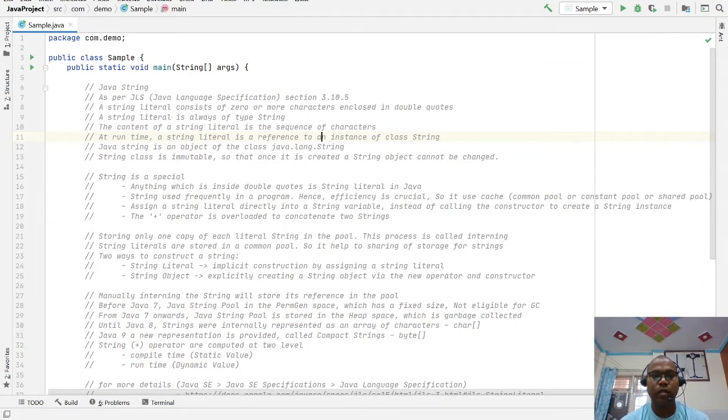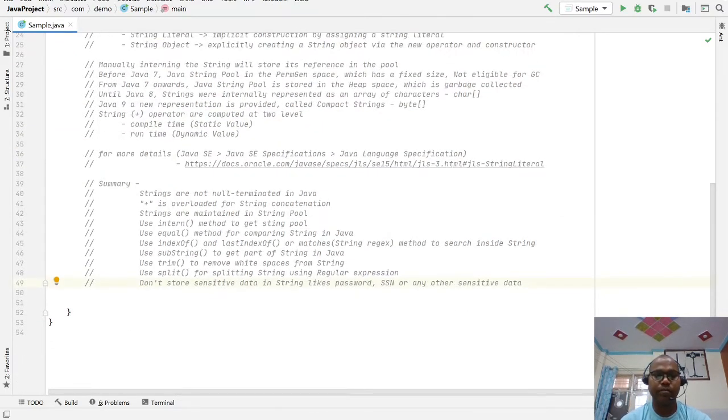So it is mentioned here that a Java string is an object of the class java.lang.String. Java does not just say that a string literal is a sequence of characters or an array of characters. Java is an object-oriented programming language, so they created a class known as String. In Java, a string is a class, and anything you represent in double quotes as a string literal is a String object.